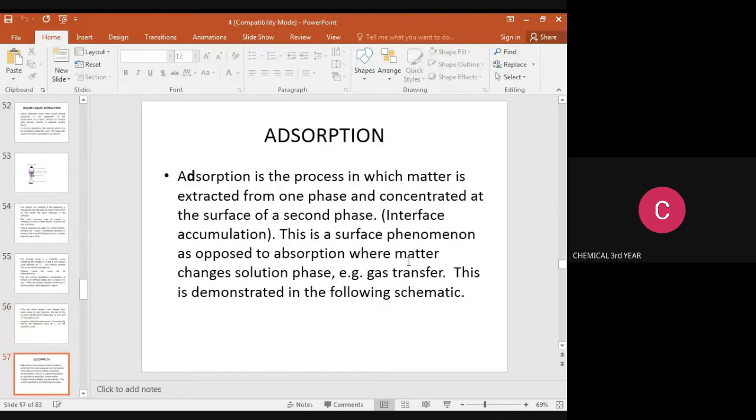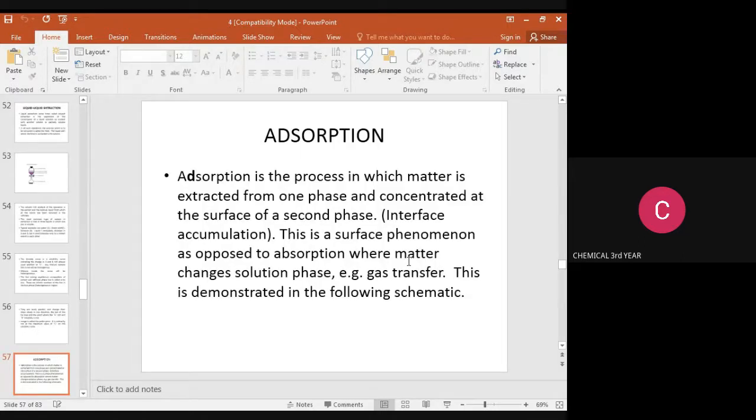Then next we move on to the adsorption process. Adsorption is a surface phenomenon majorly used for wastewater treatment. Industries like the textile industry and tannery industry use the adsorption process for wastewater treatment. Adsorption is the process in which matter is extracted from one phase and concentrated at the surface of the second phase, that is, interface accumulation. This is a surface phenomenon, as opposed to absorption where matter changes solution phase.